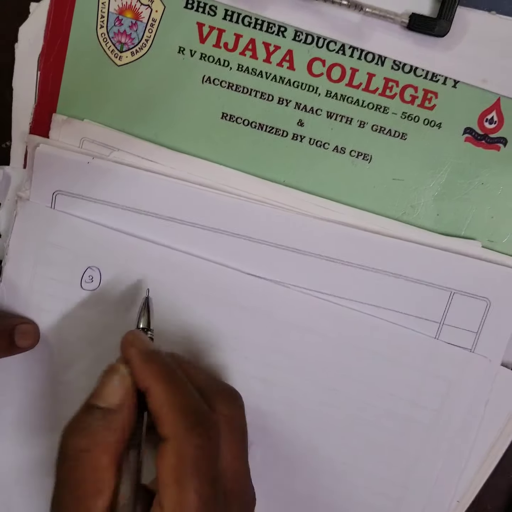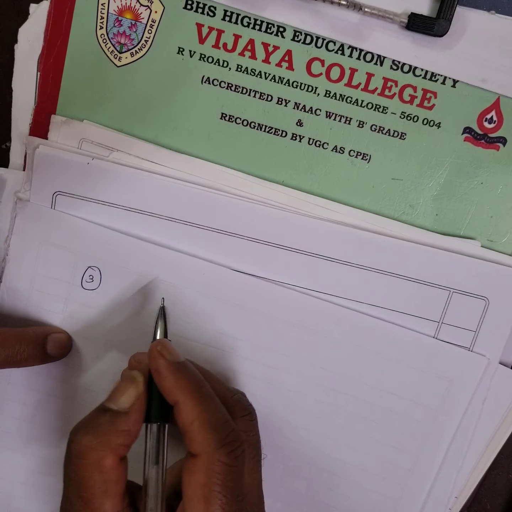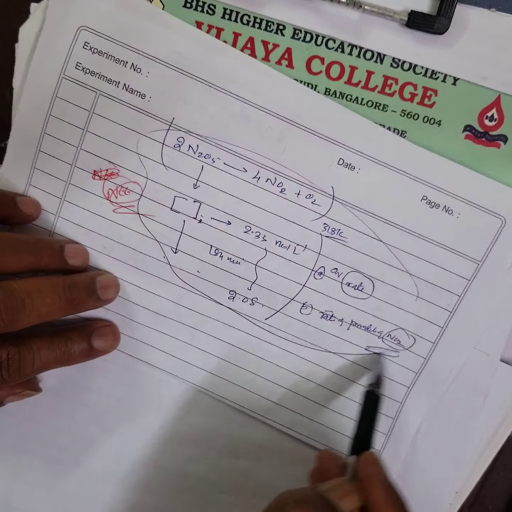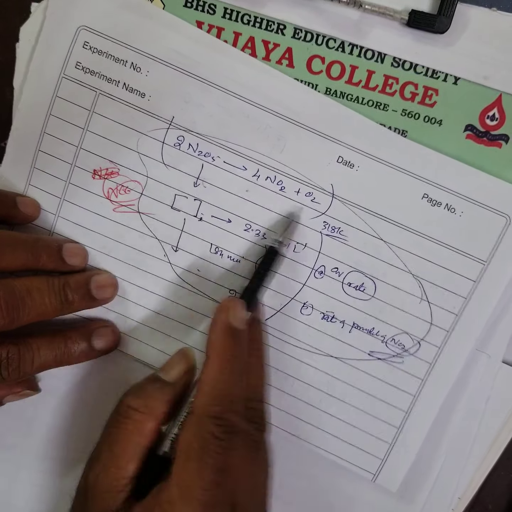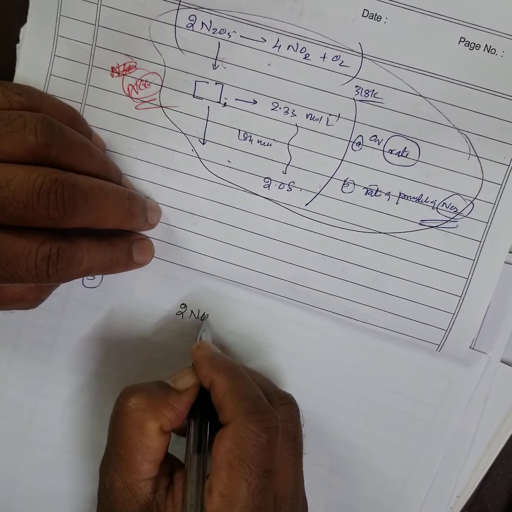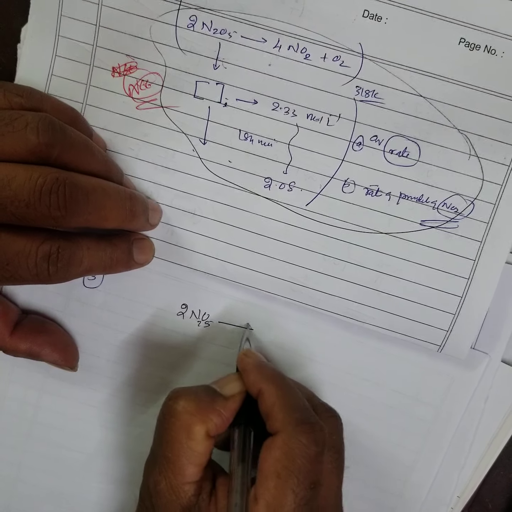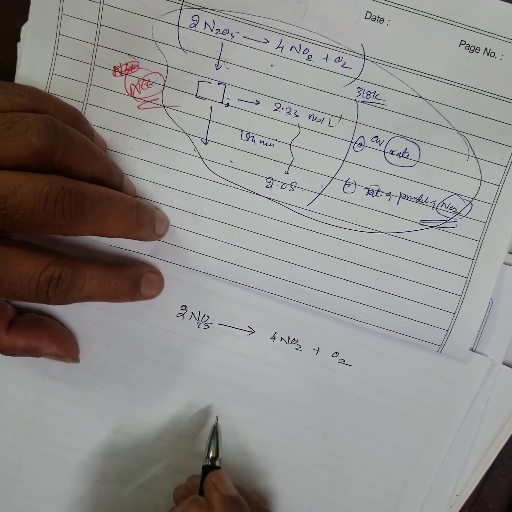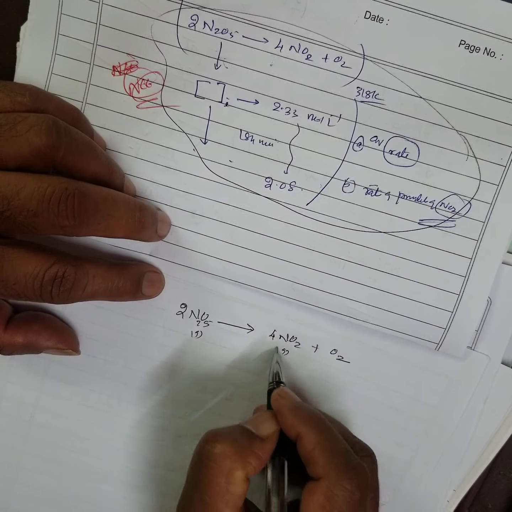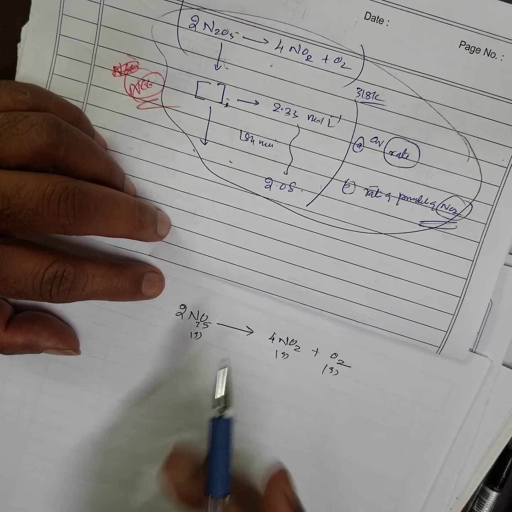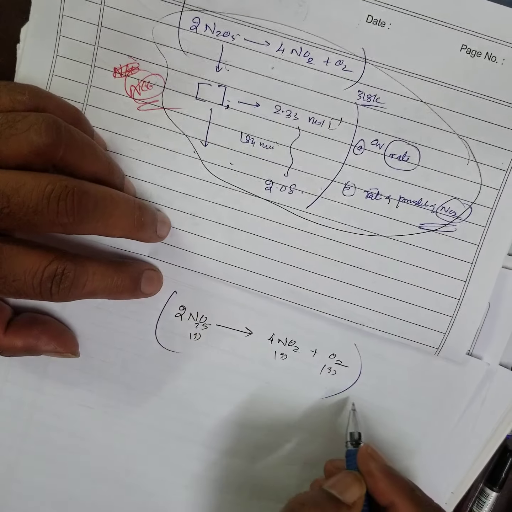See, this is another problem. Here, the decomposition of nitrogen peroxide. I have just written it in the short form. Nitrogen peroxide, they have given as N2O5. They will give the reaction, plus oxygen. Normally in the examination they will give the state of the reaction also. The decomposition of the nitrogen peroxide at 318 Kelvin